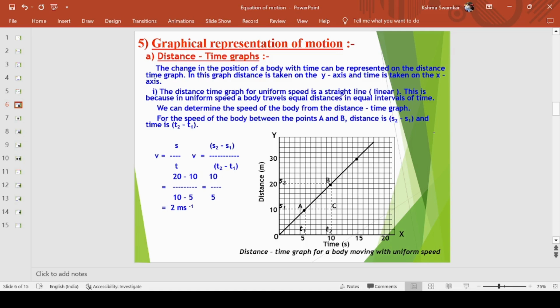So the first graph is the distance time graph. In the distance time graph, we can find the uniform speed in a straight line.